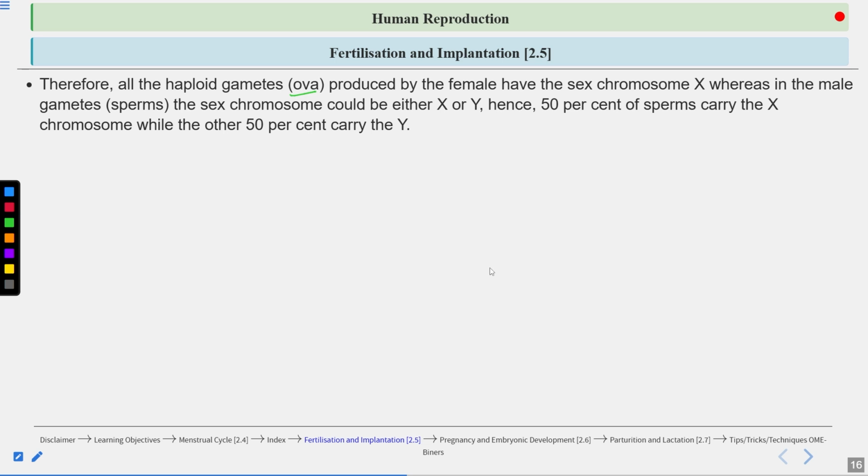Males are heterogametic, meaning they produce two kinds of gametes. Females are homogametic, meaning they produce only one kind of gamete. All the gametes will have the X chromosome. In males, two kinds of sperms are produced. Half of the sperms will have the X chromosome, half of the sperms will have the Y chromosome.